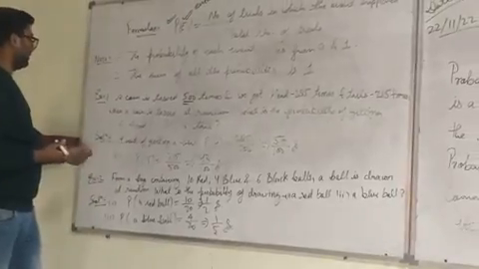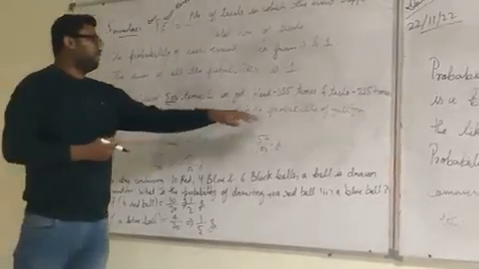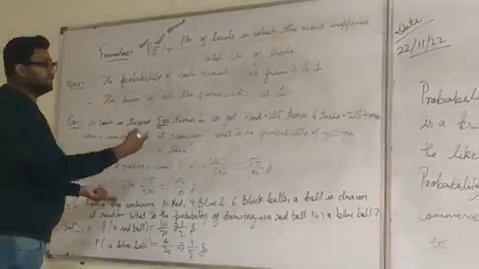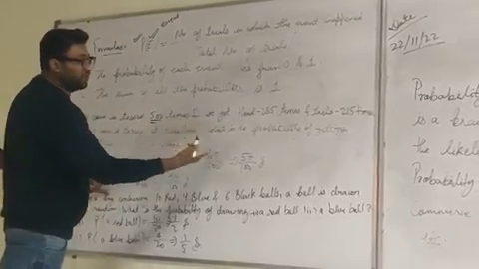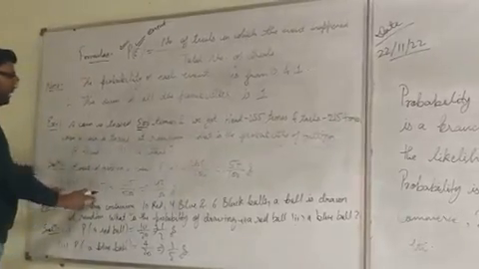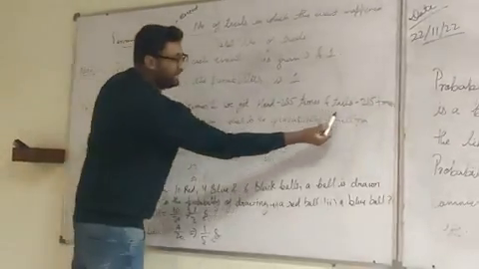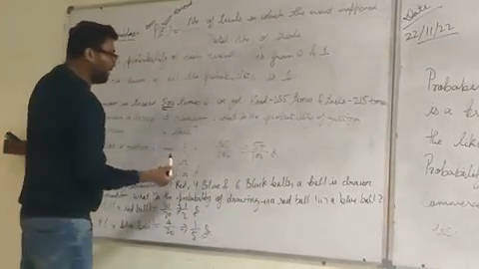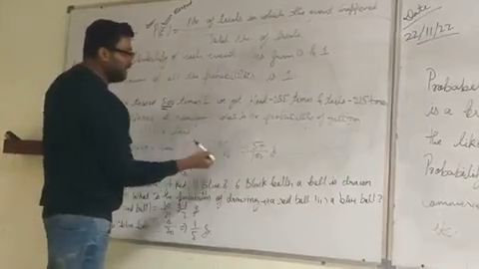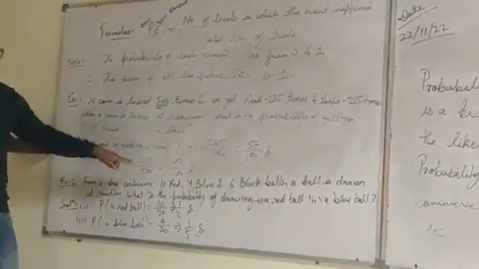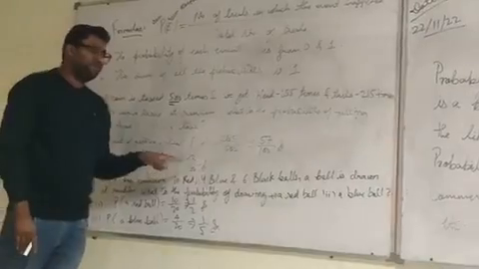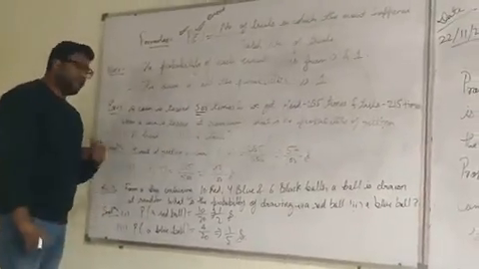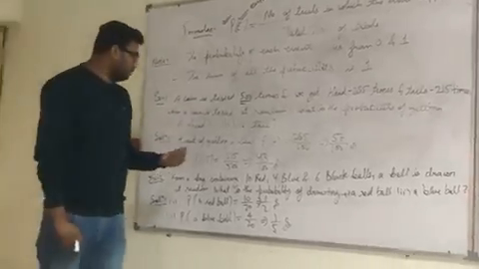Now the second question here is: what is the probability of getting a tail? We will solve it just like the previous one. The probability of tail equals tails occurred 215 times, so 215 upon the total number of trials, which is 500. So 215 upon 500, when we simplify, we get the value 43 by 100.